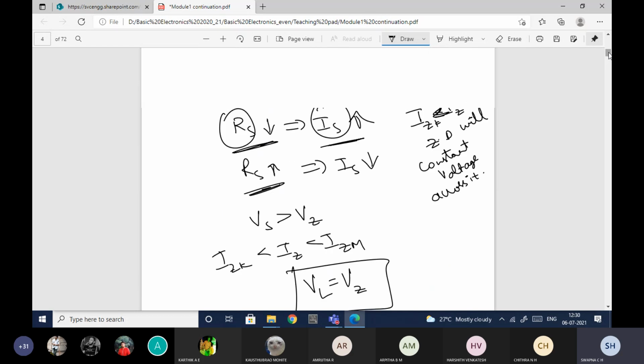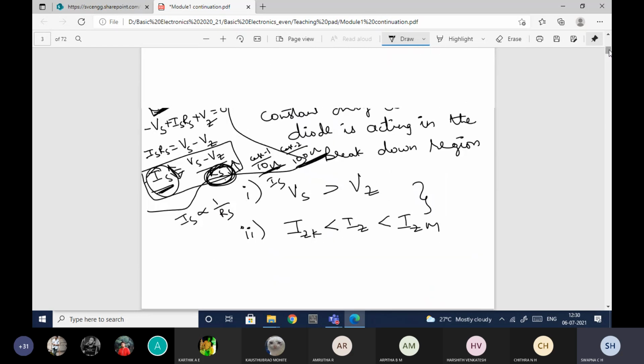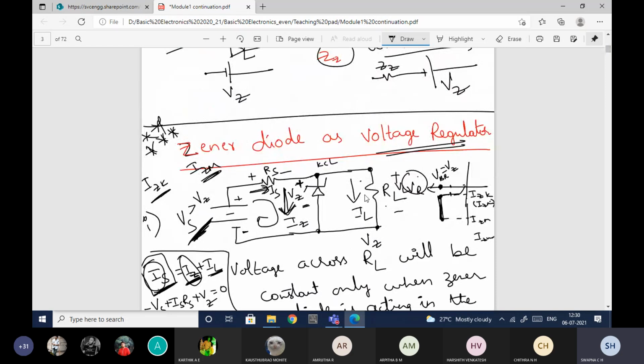Whatever I have explained now is all with the load. If I remove the load, what happens to the current through the Zener diode? Whatever current is flowing through IS, the entire current will flow through IZ only. So the maximum current that should flow through the current limiting resistor should be IZM.